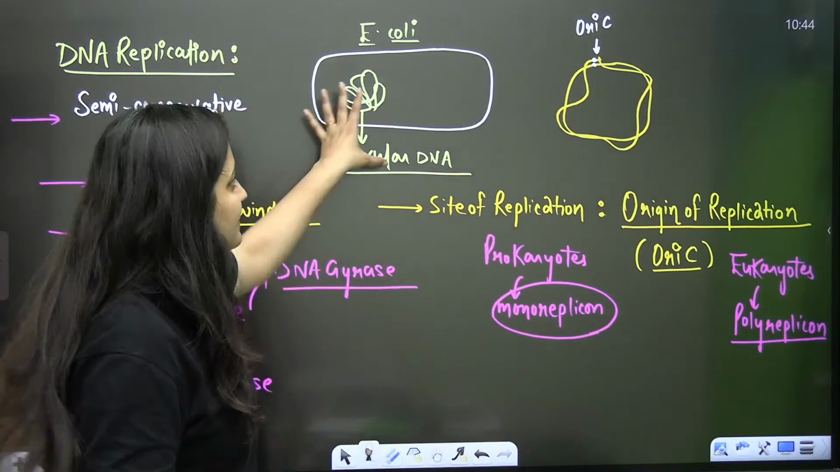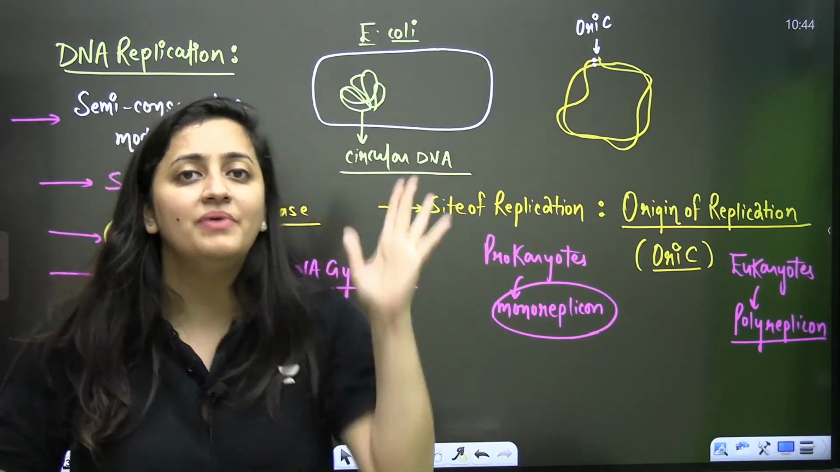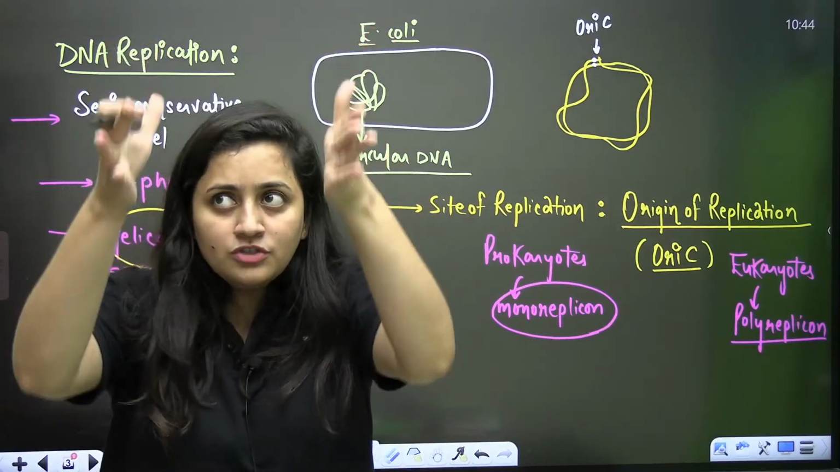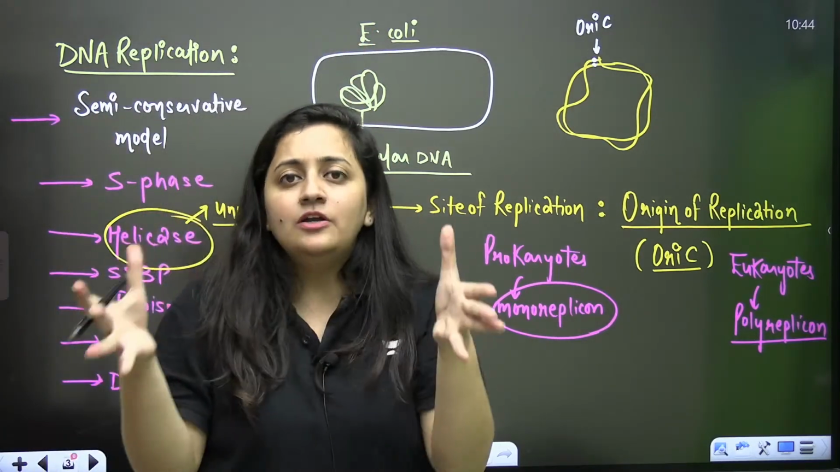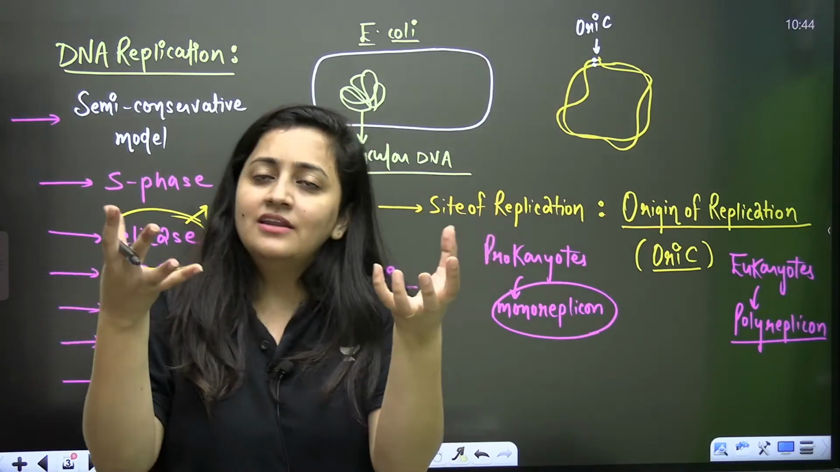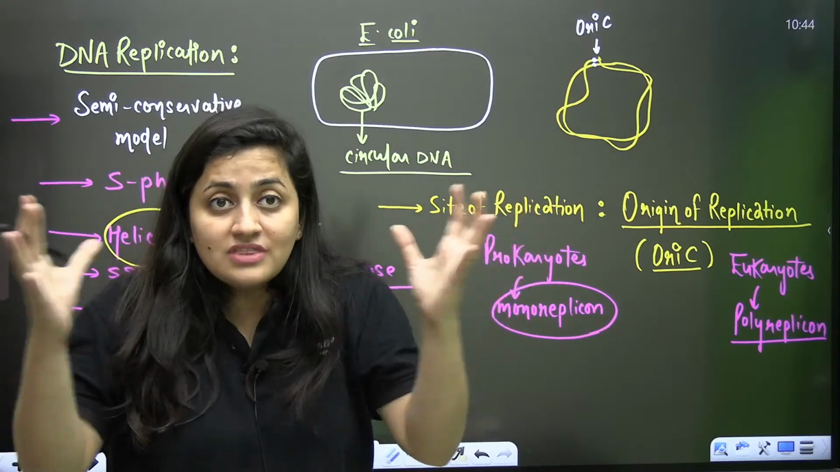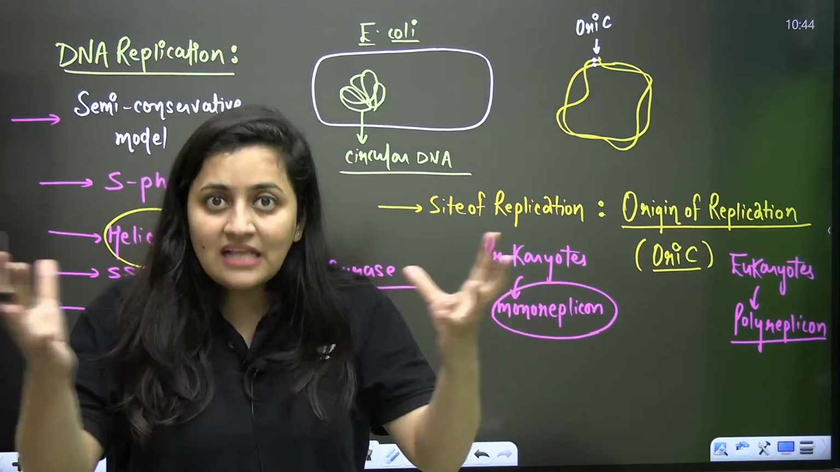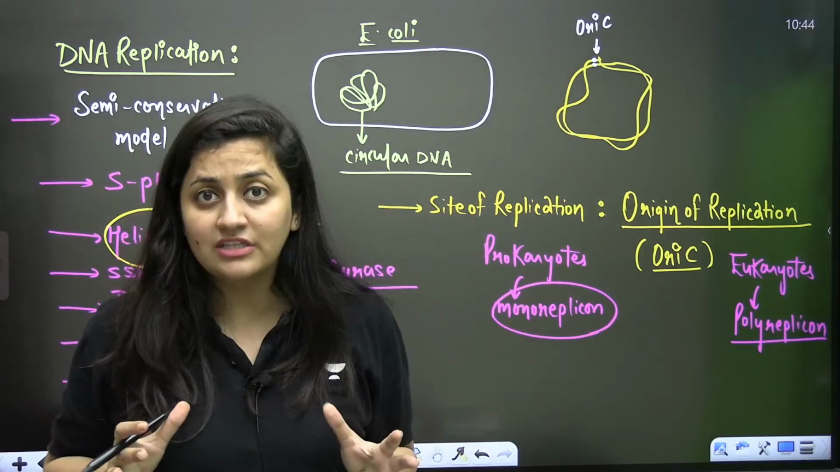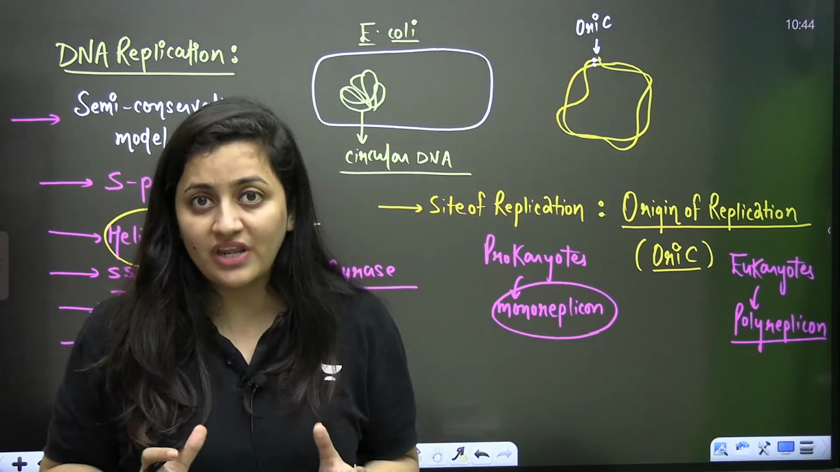You know that in the DNA, we have complementary base pairing. If two strands are there, they are complementary to each other. If one is having adenine, another will have thymine. If one is having cytosine, another will have guanine. That's how it works. You know it very well.